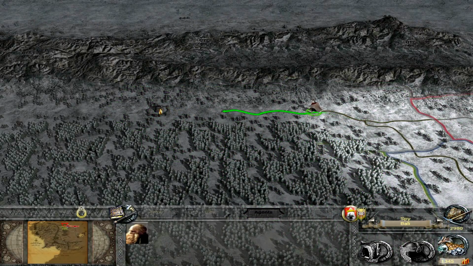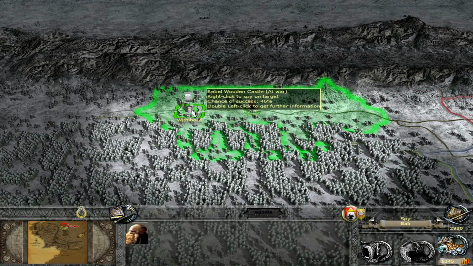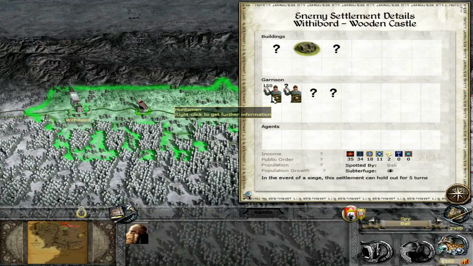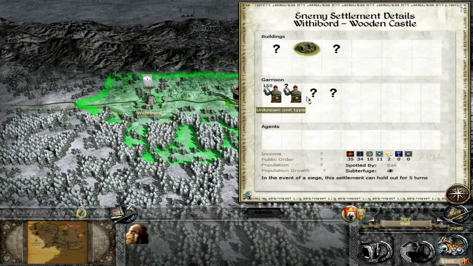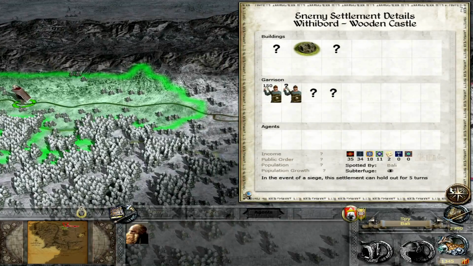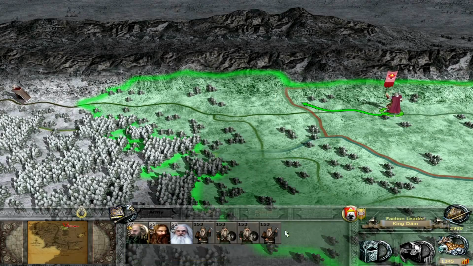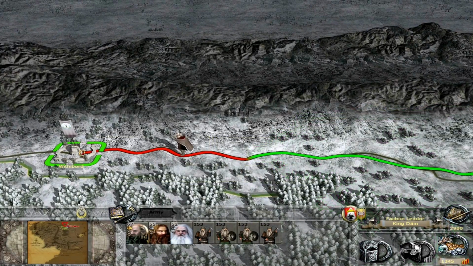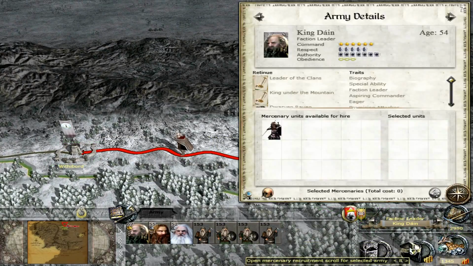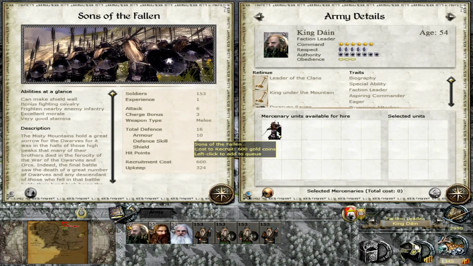Right. Oh, there's a region there. We can see the elves have revealed it for us. They have a garrison of 3 units, and they have a little wooden castle. So they've got not 3 units, 4 units. And I have 4 units of infantry plus my general, so I should be able to do this. Let's march to battle. Can we hire any mercenaries? Making camp here, Sons of the Fallen.